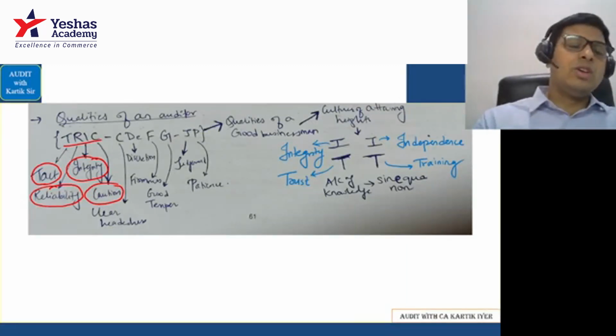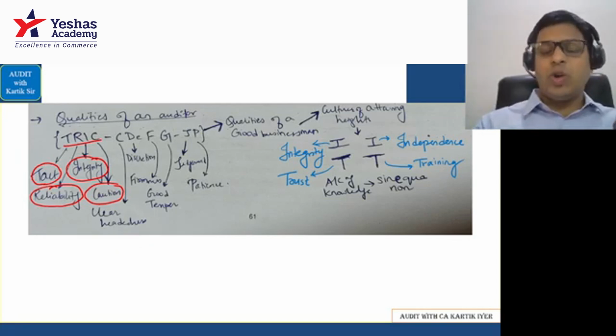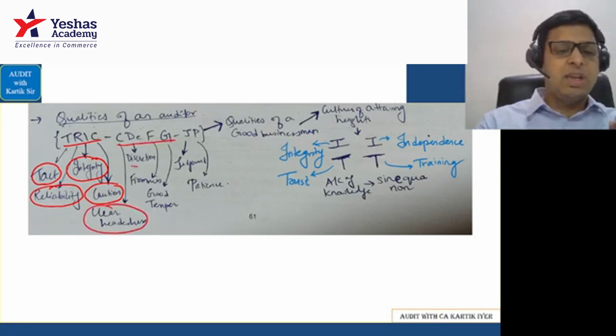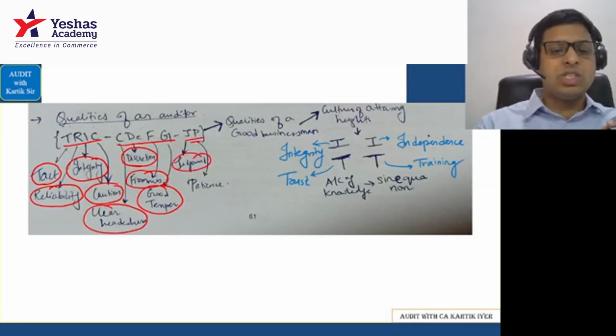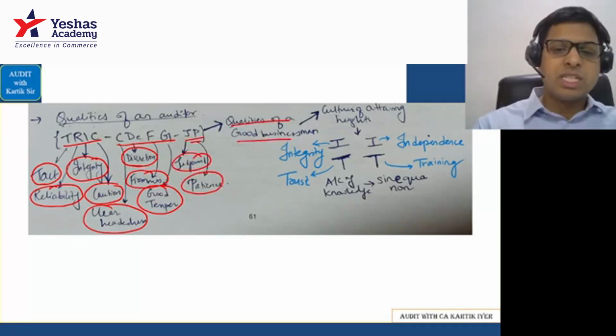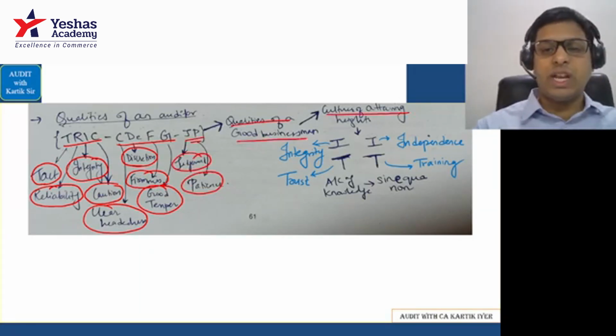Okay. So tact, reliability, integrity, caution. Then you have with C, D, E, F, G, you have clear-headedness, discretion, firmness, good temper. Then you have JP, that is judgment and patience. The auditor should have qualities of a good businessman. In that, they have said the auditor should have culture of attaining the heights. The auditor should have integrity, independence.